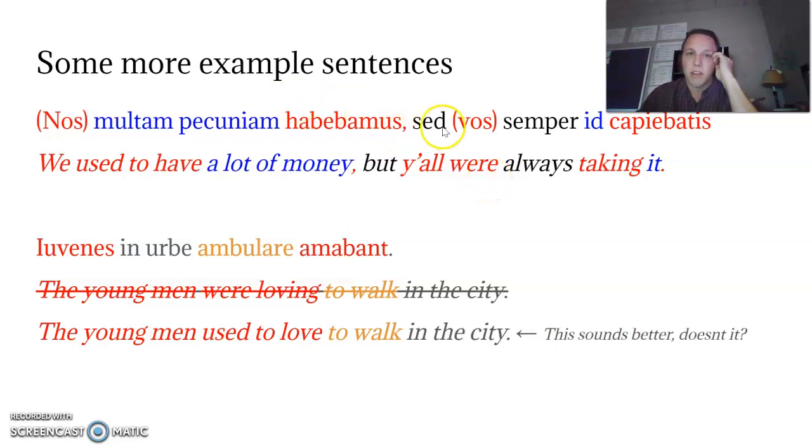And then, you'll see here, since the subject is vos, for y'all, this will end with batis, with the TIS ending right there, meaning y'all are doing it. Over here, when the subject is nos, or we, you'll notice the verb ends with bamus.